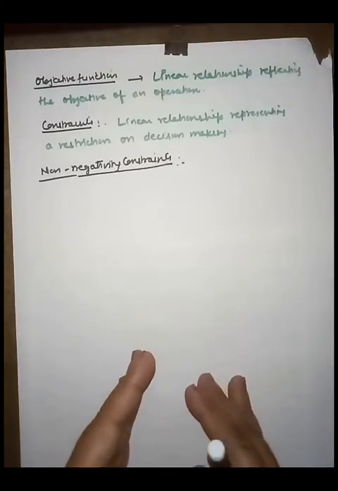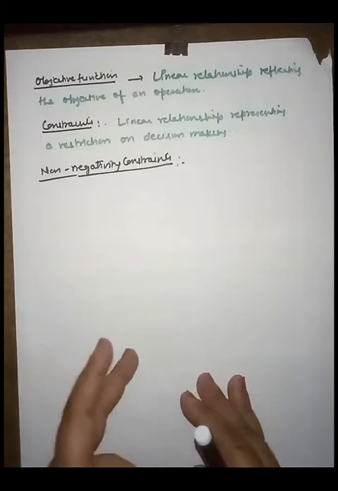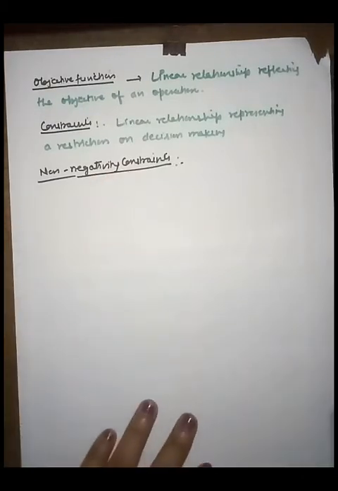Friends, negative values of physical quantities are impossible, as we know, like producing a negative number of chairs, tables, etc. So it is necessary to include non-negativity as a constraint. It means we take the values in positive form, not negative form. That's why this constraint in all questions is called the non-negativity constraint.